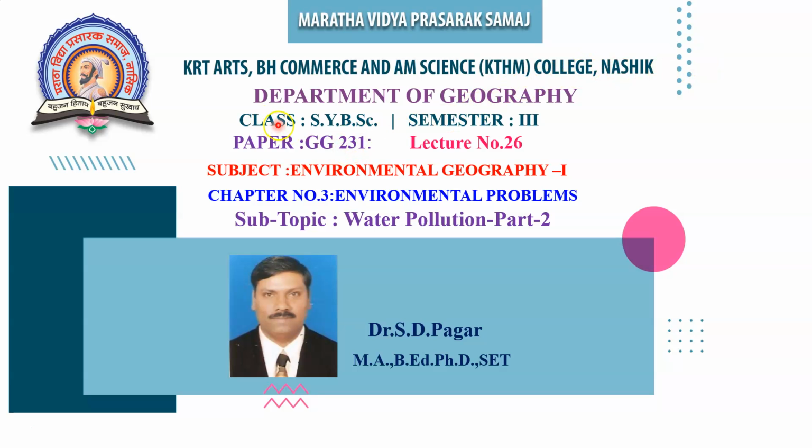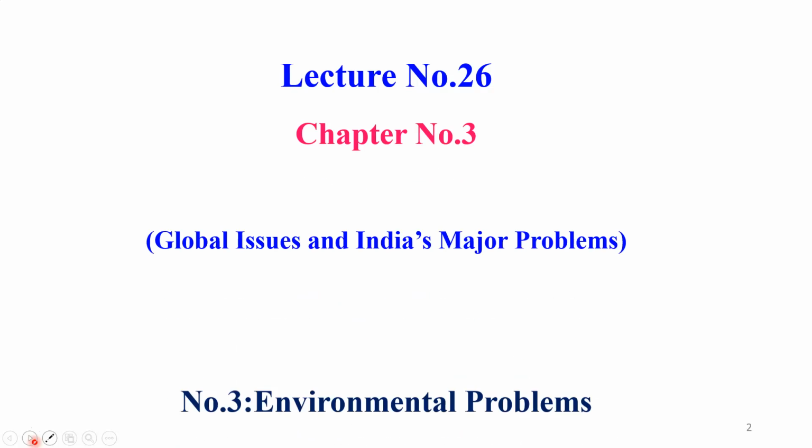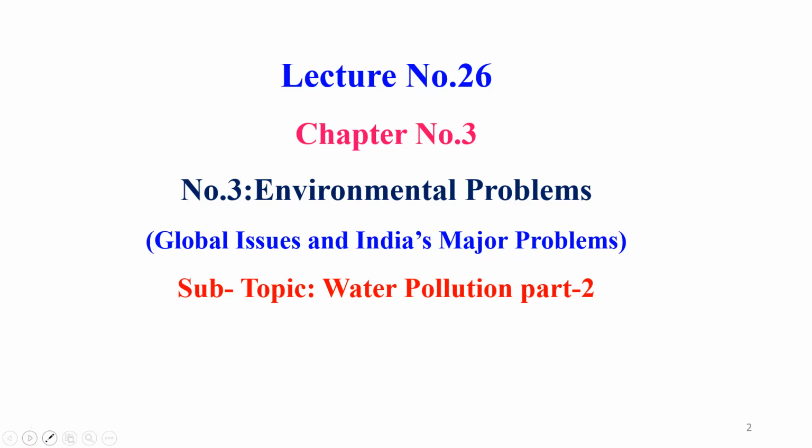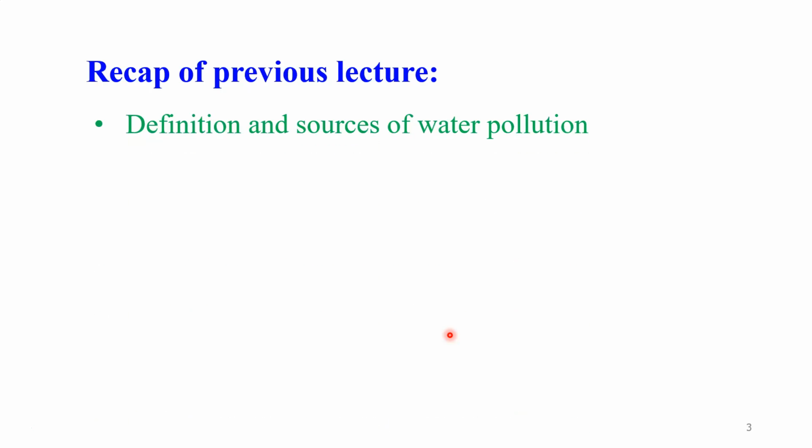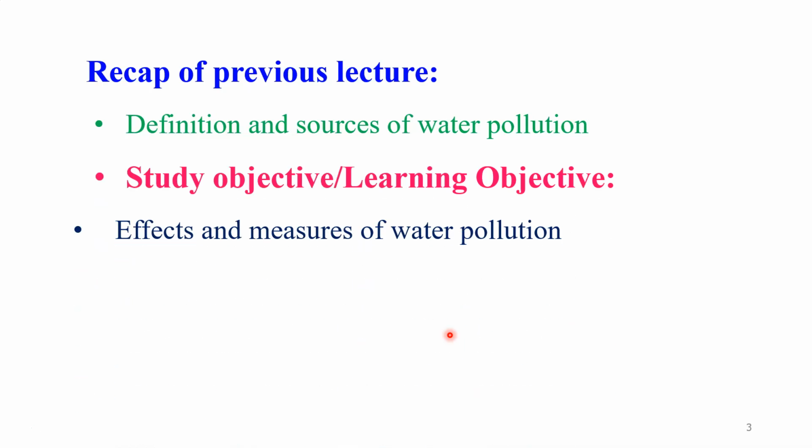Dear students, today we have a class S.Y.B.Sc semester 3rd, Geography paper first, that is Environmental Geography part first. Today we have lecture number 26 of this subject, and in this lecture we are going to discuss our third chapter, that is environmental problem, and in this chapter we have a subtopic, that is water pollution part second. Dear students, in our previous lecture we studied the definition and various sources of water pollution, and today we are going to discuss the effects of water pollution as well as measures to control water pollution.